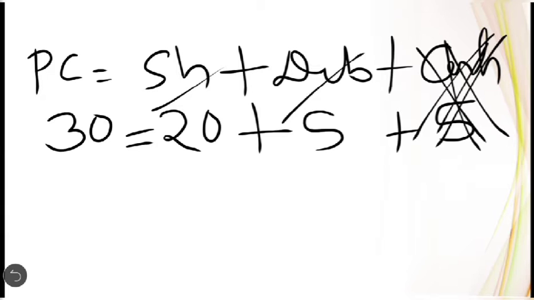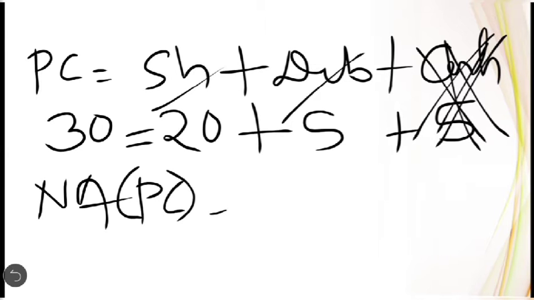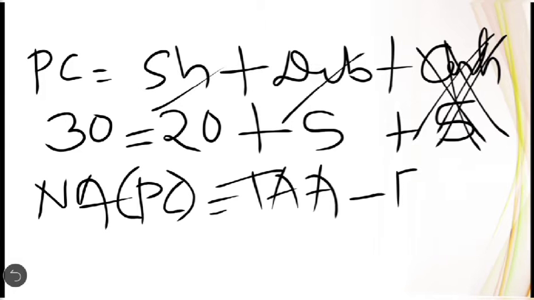So in such a case, when you find the words balance in cash, balance in shares or balance in debentures, then you have to apply the net asset method. There, first you will calculate the purchase consideration under the net asset method. As we discussed, under the net asset method, the purchase consideration will be equal to the total agreed value of assets taken over minus the total agreed values of liabilities taken over.